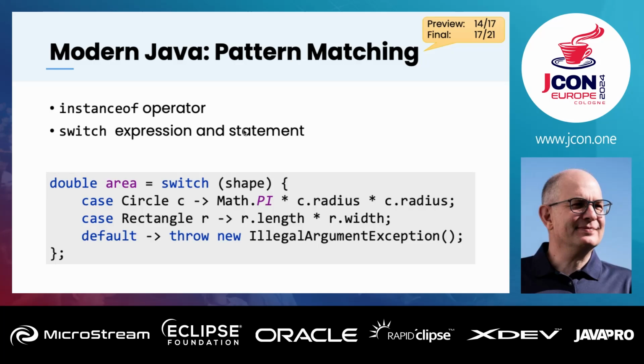Here I can switch over the shape, and that's why I use a sealed class, because then I need to consume all subclasses of this shape in my switch. I can directly, for example, use a reference to the circle, the c there, or to the rectangle, and do things with that. So that's the point. And the switch expression must cover all paths, otherwise I get a compilation error if I don't do that. So that's why I chose that.